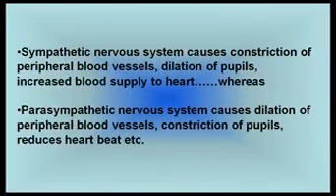For example, sympathetic nervous system causes constriction of peripheral blood vessels, dilation of pupils, increased blood supply to heart, whereas parasympathetic nervous system causes dilation of peripheral blood vessels, constriction of pupils, reduces heartbeat, etc.